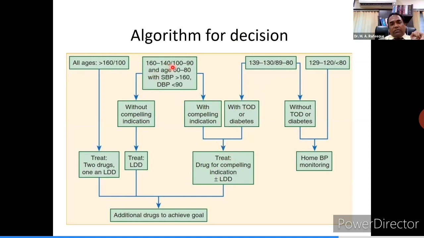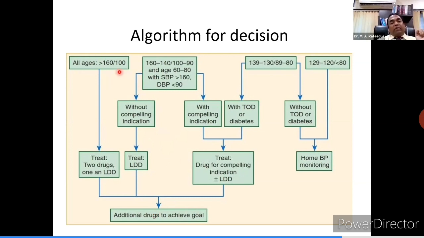And those having systolic blood pressure above 140 up to 160, diastolic between 90 to 100, with a compelling indication, should opt for the drug which is suitable for their compelling indication. I will explain in the next slide what this compelling indication means, plus or minus ACE inhibitor, ARB, calcium channel blocker or diuretic. Those without compelling indication, you can go with A or C or D. In them, you can choose ARB, calcium channel blocker or diuretic. If the blood pressure is uncontrolled, then additional drugs are to be added to achieve the goal.